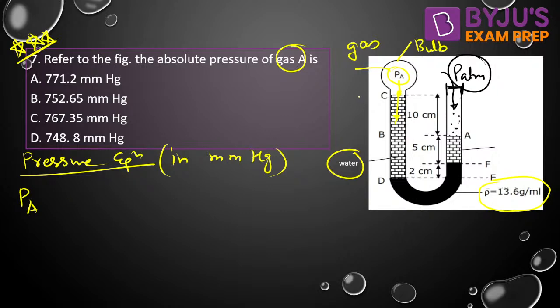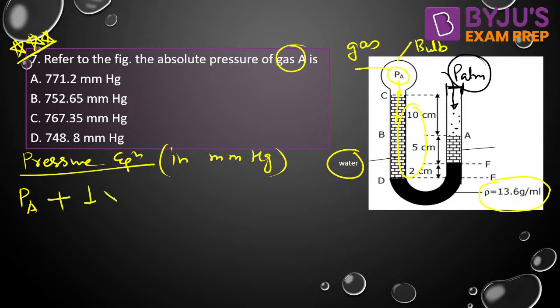So PA, we are at C, we need to move to B, so we are traveling in downward direction, plus, and we are traveling in water. If we are traveling in water, you need to convert. We are traveling in water only from C to D, that is 10 plus 5 plus 2, 17 centimeter in water, or we can say 170 mm in water.